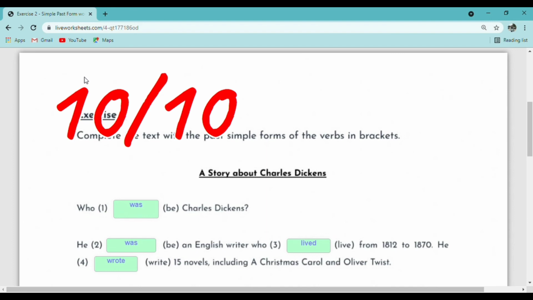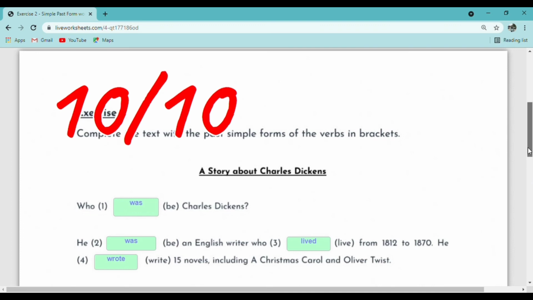Okay, he, number 4, the answer is wrote. Why? Because write, the past tense for write is wrote. Okay, so when you can see that one, that is the irregular verb. So irregular verb for write is wrote. Okay, he wrote 15 novels, including A Christmas Carol and Oliver Twist.